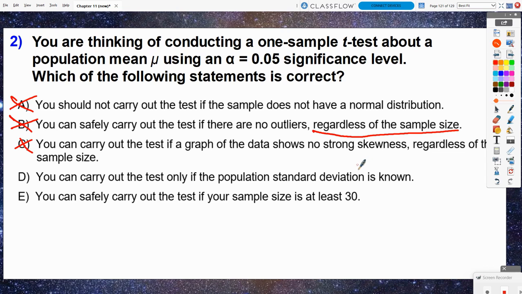D, you can carry out the test only if the population standard deviation, sigma, is known. Well, that's not true. We could carry out a z-test if the population standard deviation was known, but we can still do a t-test when we don't know sigma. So that leads us to E. You can safely carry out the test if your sample size is at least 30. And that is going to work here because if we have a sample size of at least 30, the central limit theorem is going to allow us to use that t-test procedure. So answer choice E.